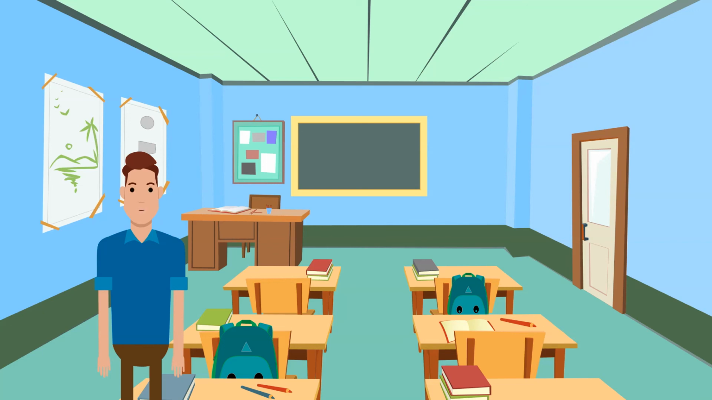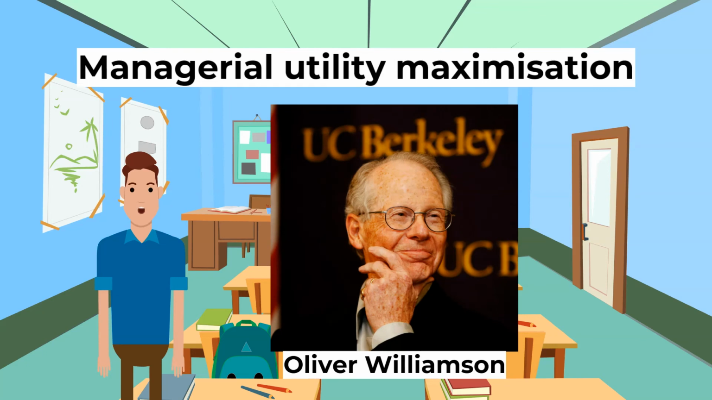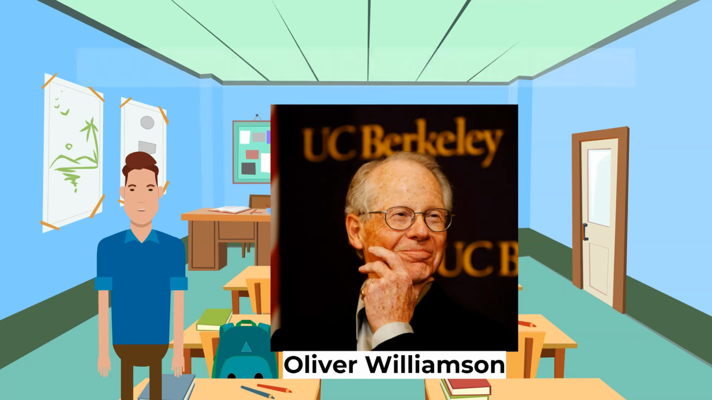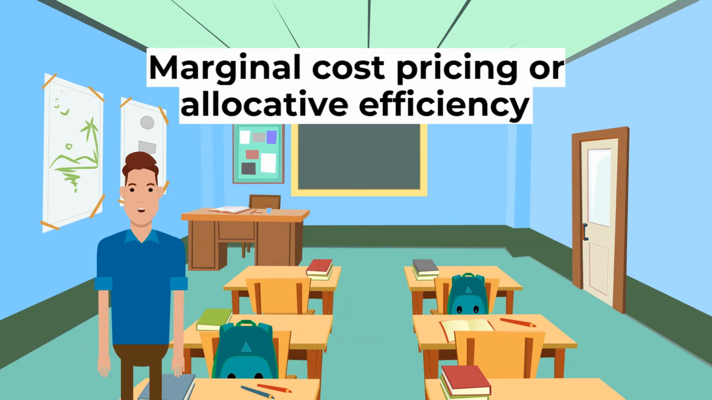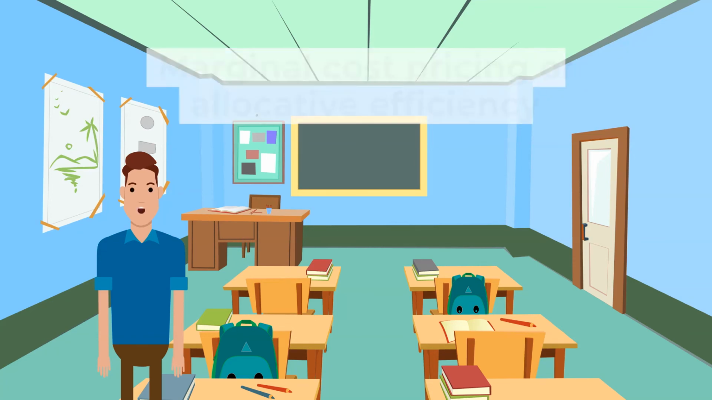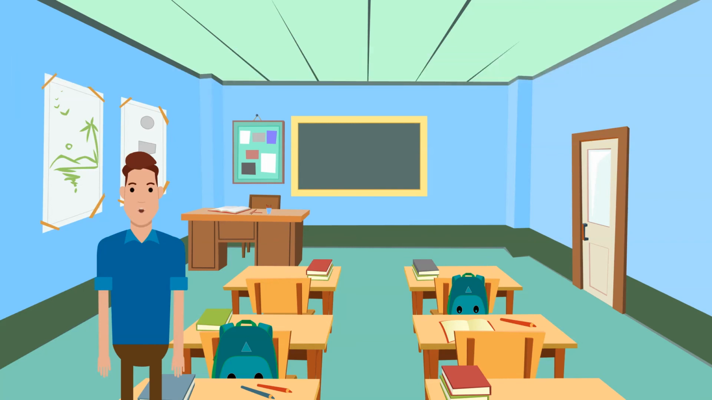There are a few other aims. Managerial utility maximization. Oliver Williamson said that managers will make decisions to maximize their own satisfaction. This will be dependent on their salary, the number of staff they control, their power over decision making, and the other benefits they receive. Marginal cost pricing or allocative efficiency. Some firms, particularly nationalized industries, aim to maximize social welfare. This will be done by producing where the value society places on the good is equal to the extra cost of producing that good. For example, marginal cost equals average revenue. This achieves allocative efficiency.